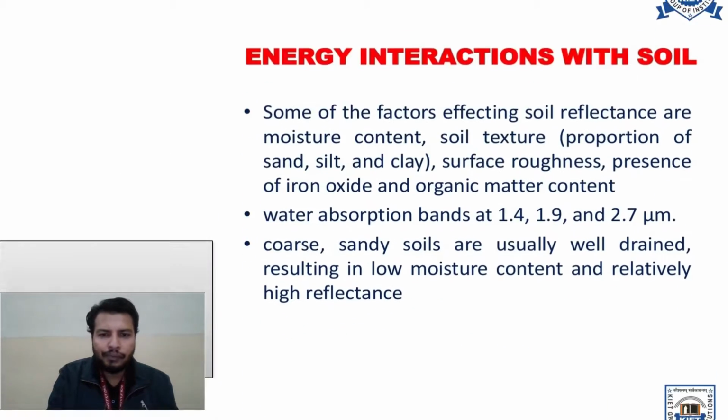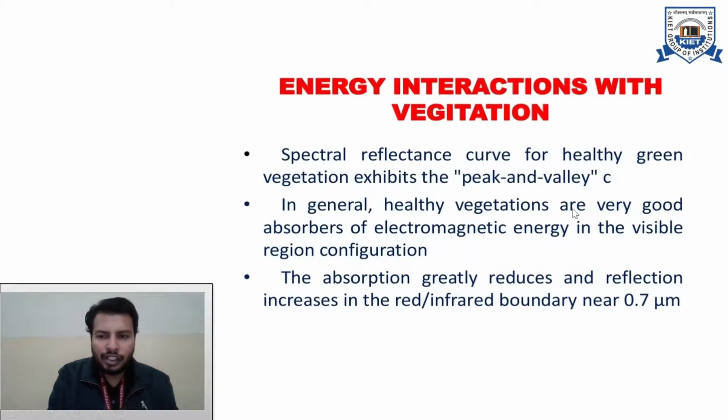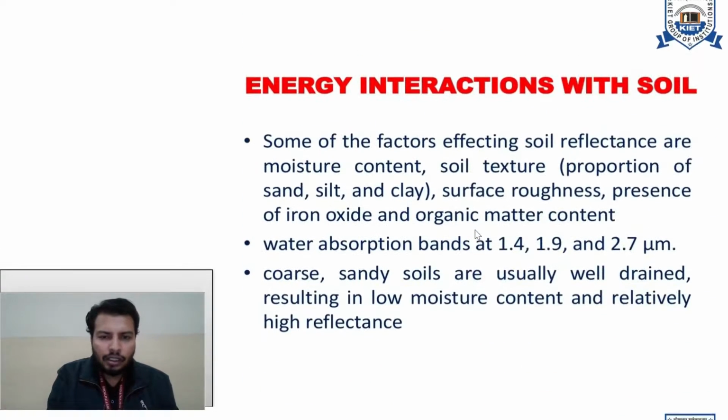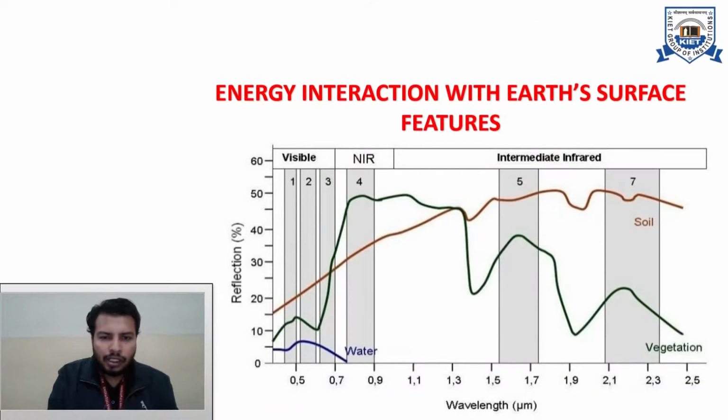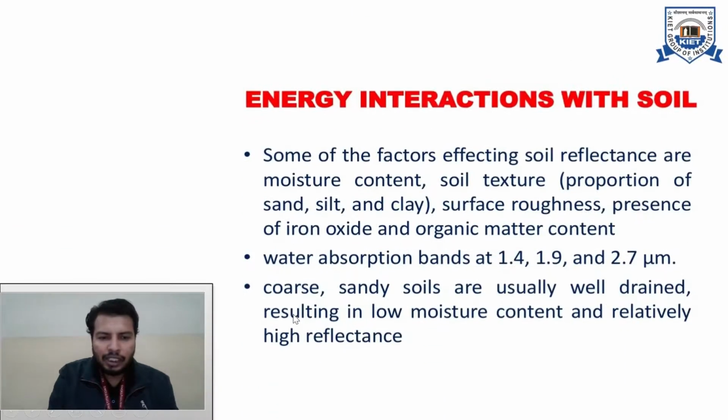vegetation. Okay. So in general, healthy vegetation is a very good absorber of electromagnetic energy in the visible region. In the visible region, it absorbs most of the electromagnetic energy. And if you see where the peak of reflectance is in the visible region, you will find it is near the green wavelength. So that is why vegetation appears green to you, because of the chlorophyll content.